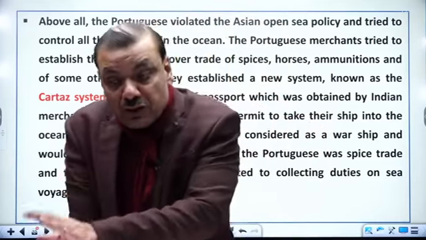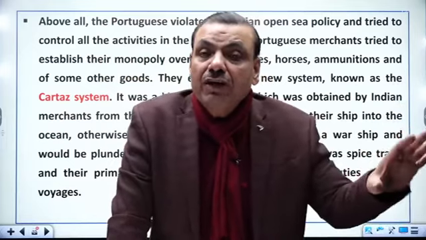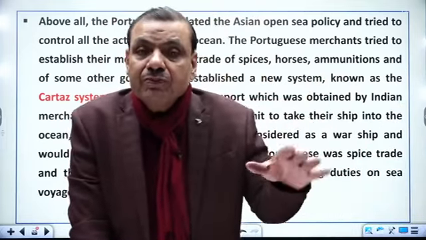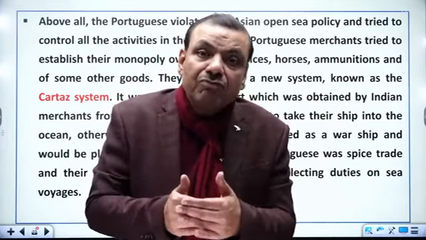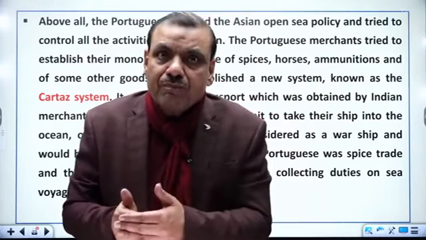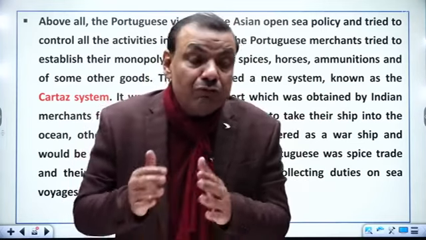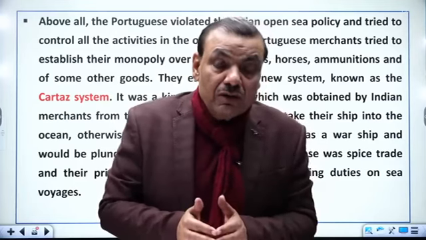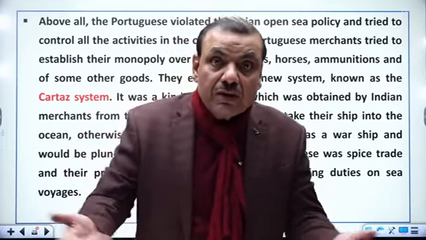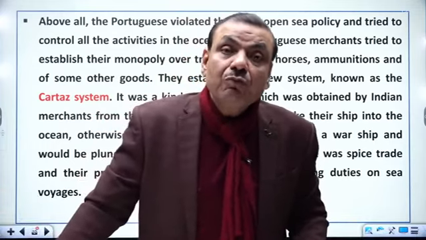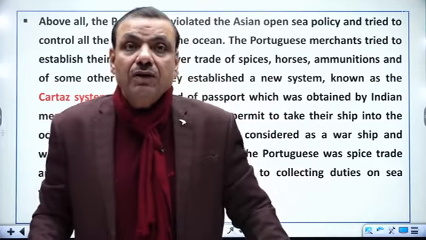If you are purchasing the permit, then we will defend or provide security to your ship. My naval power will follow your ship and it will save your merchant ship from any other power or any other plunderer. But if you are not paying money to us against your mercantile ship, in that case we will treat your ship as if it is a war booty and we have to plunder it.